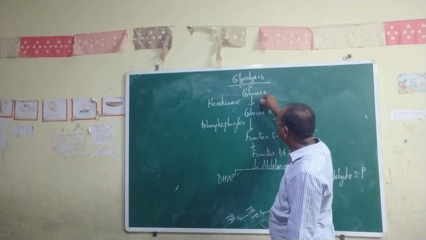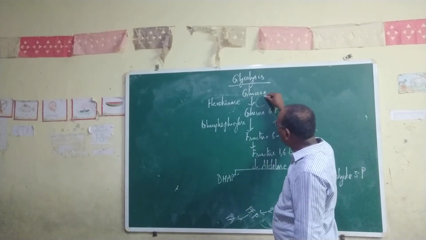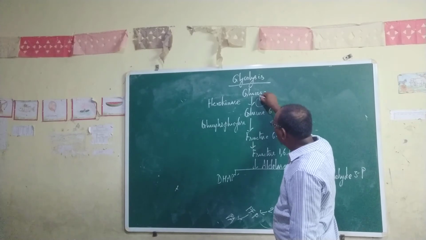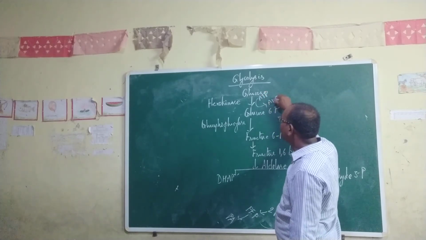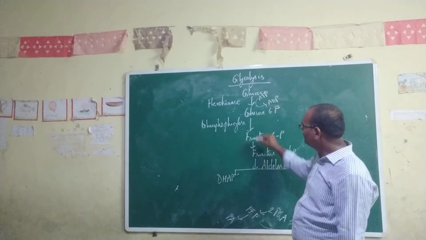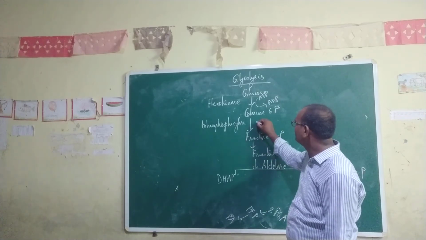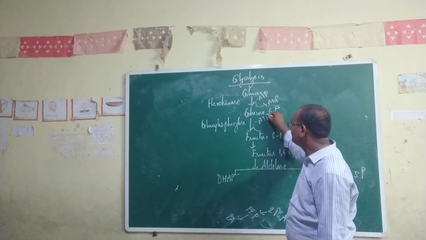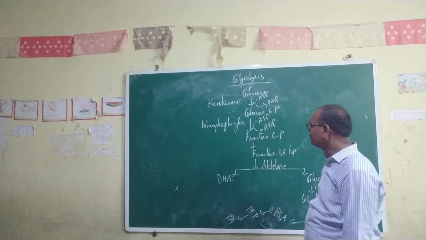In the first step, glucose is converted into glucose 6-phosphate because of the addition of a phosphate molecule. So actually here ATP is used, and this will be converted into ADP. Then glucose 6-phosphate will be converted into fructose 6-phosphate.